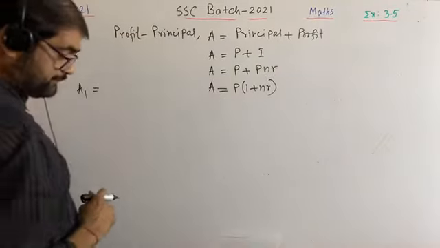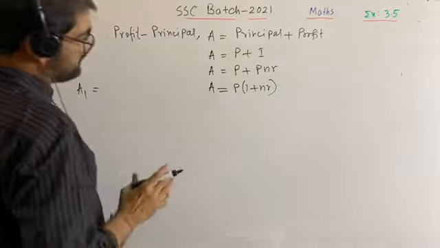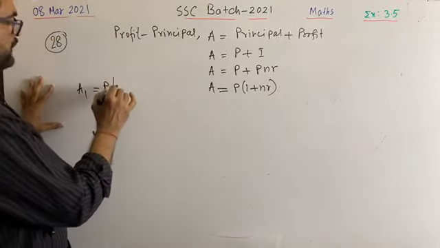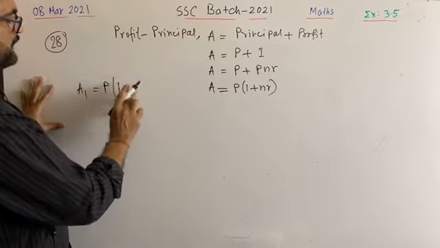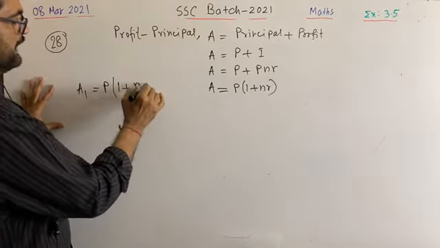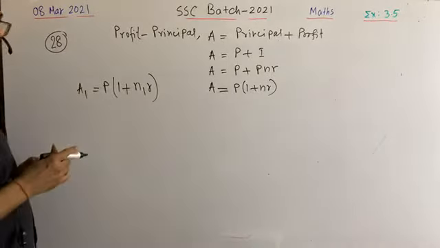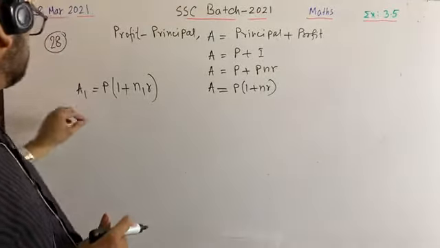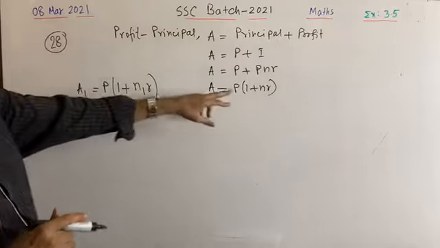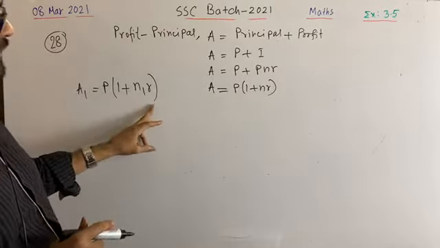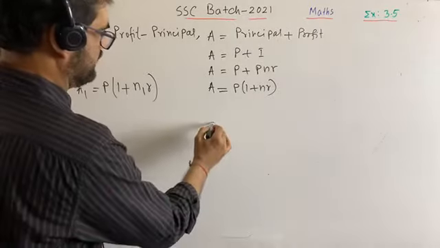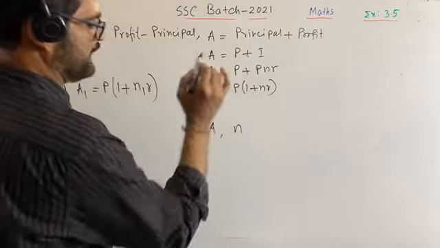Here you see, principal is fixed here. So A1 is equal to P times 1 plus N1R. R is also fixed. Have you got my point? This is the basic formula. First amount: P is fixed, R is fixed. What are the changes here? Here, A and N are the changes.